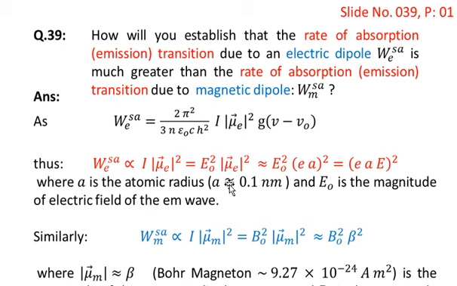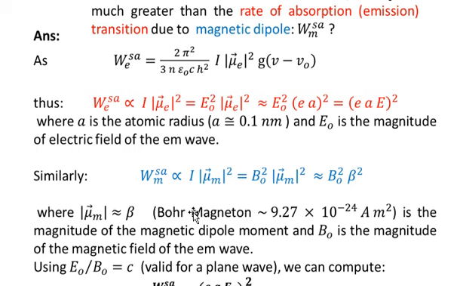E. In the next step we have replaced mu E by e times a, where a is the atomic radius, and then the overall expression on the right hand side is the square of e times a times E naught, where a is the atomic radius having a dimension of 0.1 nanometer and E naught is the magnitude of the electric field of the electromagnetic wave.